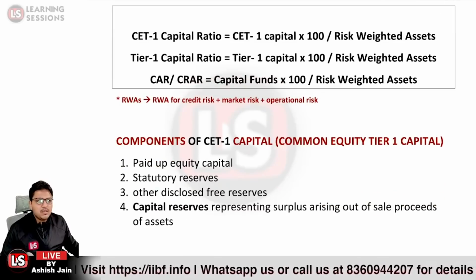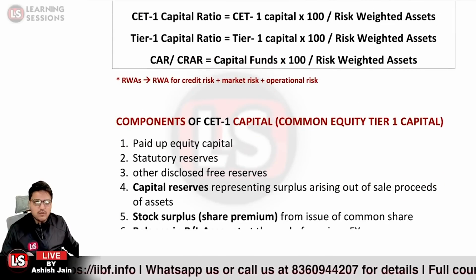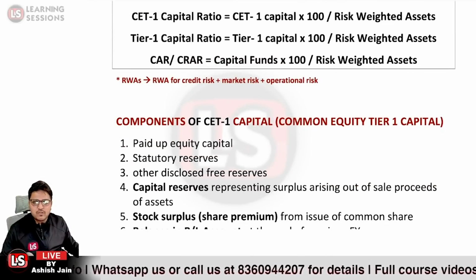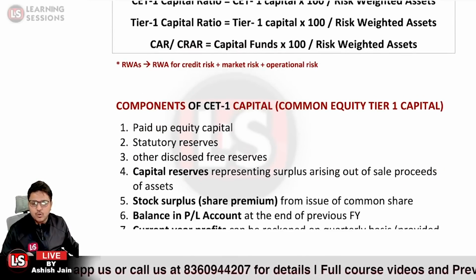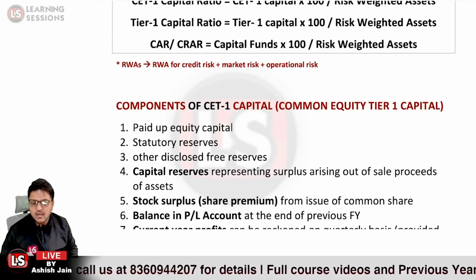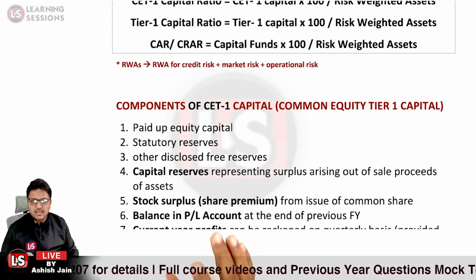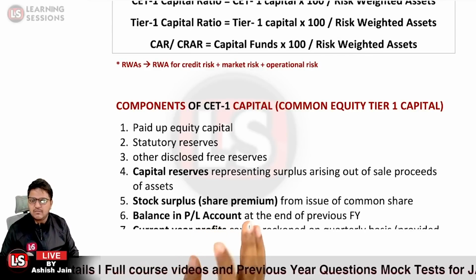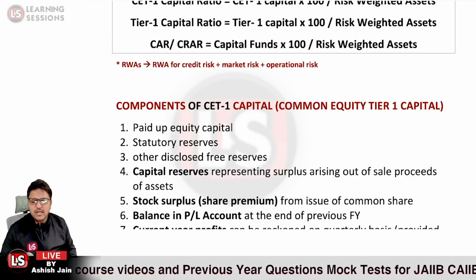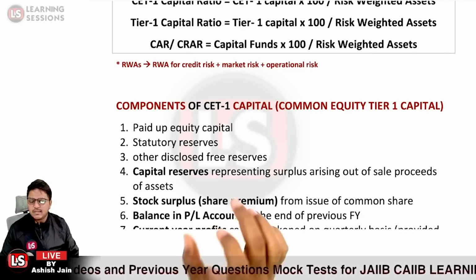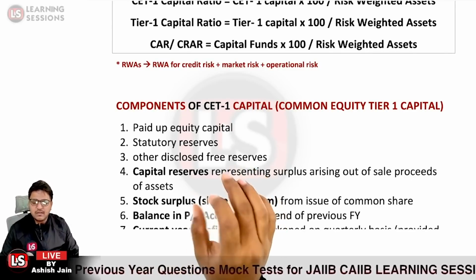Okay. So now let's have a look at the components of the CET1. So we are first of all looking at the components of the tier 1. I already told you that there are two capitals basically in tier 1 capital, that is CET1 and the additional tier 1. So first of all, let us consider the components of the CET1 capital.